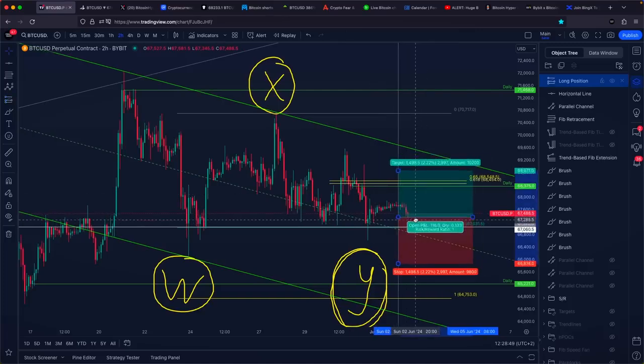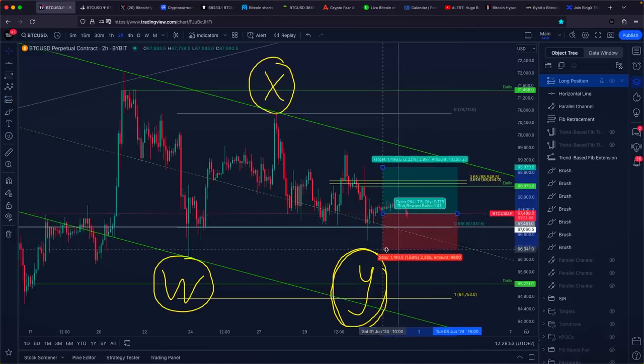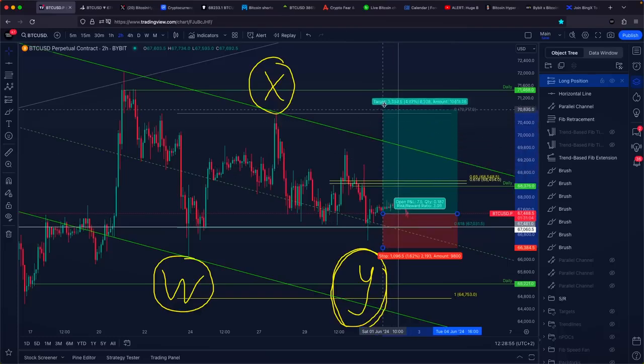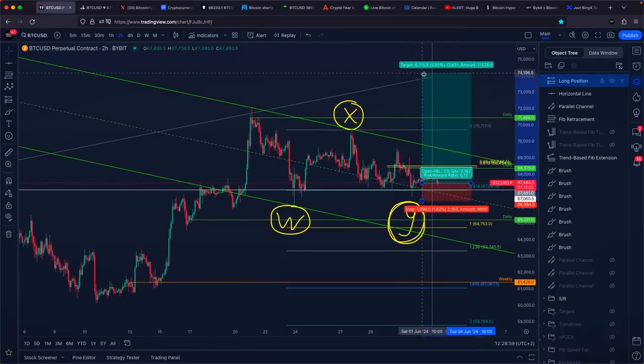The entry point for this trade is essentially Bitcoin's current trading price, with a stop loss order placed slightly below the previous low. The target is a new higher high, and if we manage to breach that, then a new all-time high is within reach.